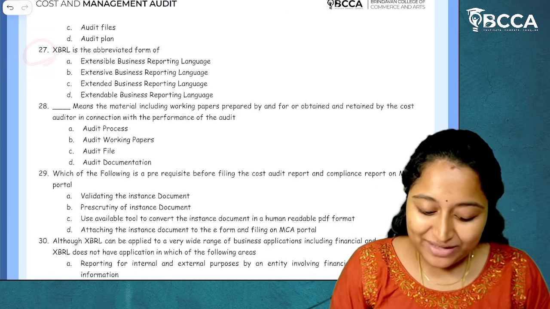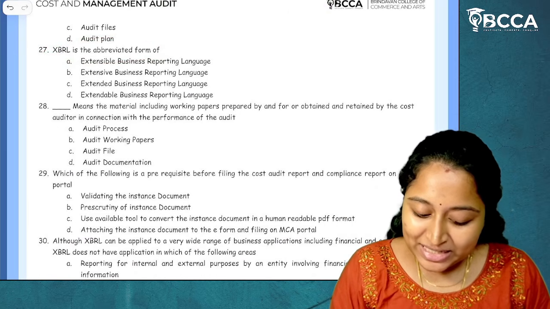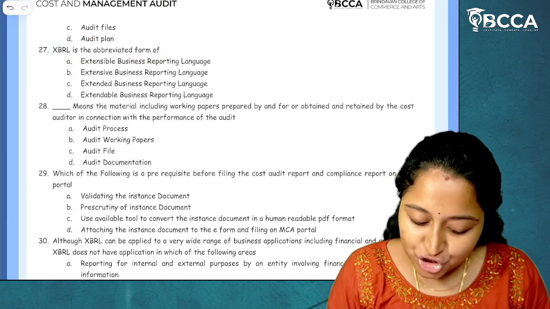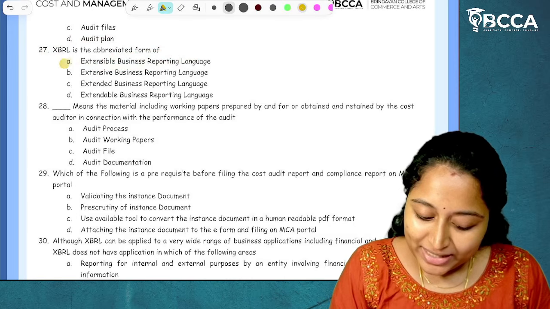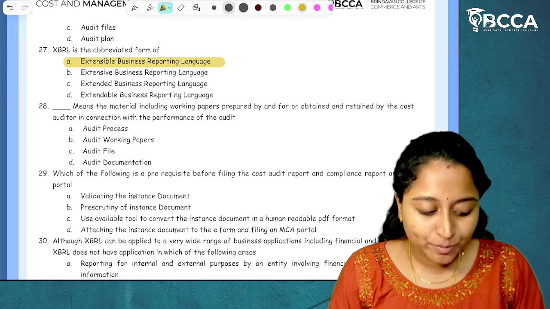Then question number 27, XBRL. It is Extensible Business Reporting Language, given in option A, Extensible Business Reporting Language. I hope it is clear.